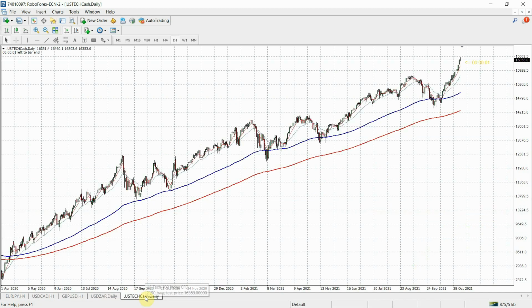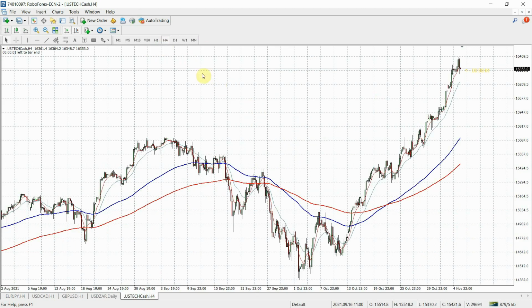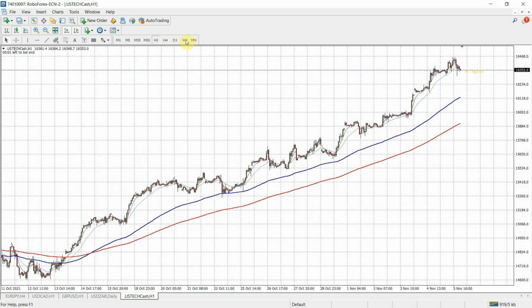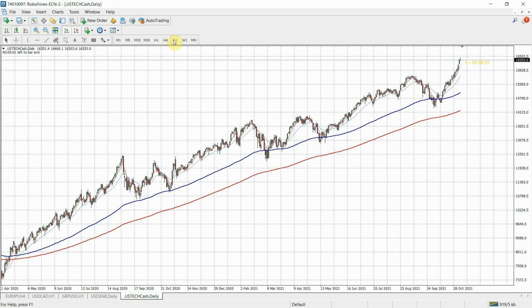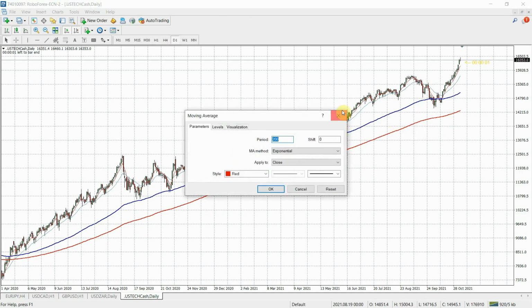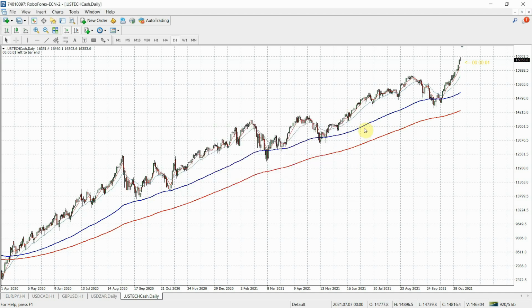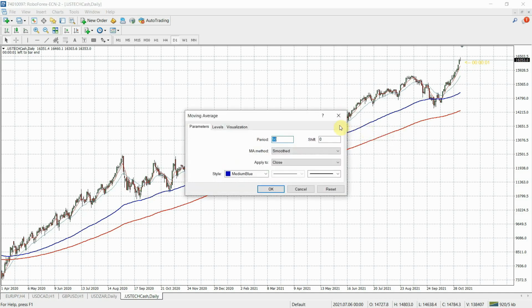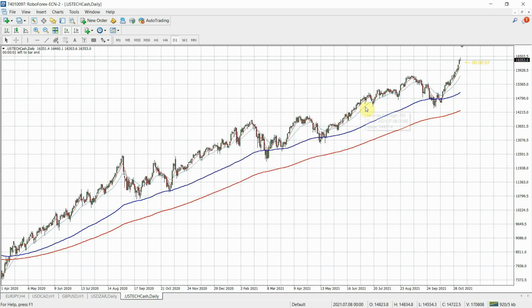All right, so we spoke about the USD Tech, which is also known as the NAS 100. We had a pretty nice retracement. Let me get it to 1 hour so you can see that. We had a retracement to the 18 moving average, as we spoke about an impulsive move coming forth. But I like to look at it on the daily, and like I spoke to you about last time, we have the 200 exponential on the close, and we have the 50 smoothed on the close as well. All of them are on the close actually.